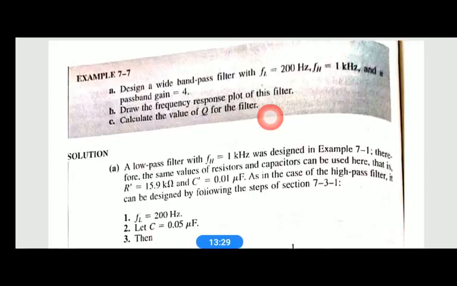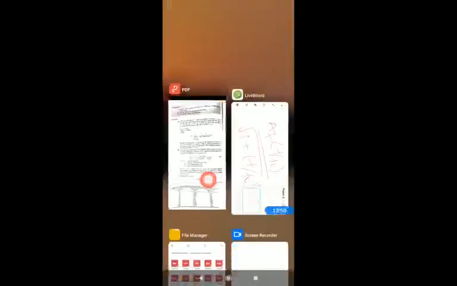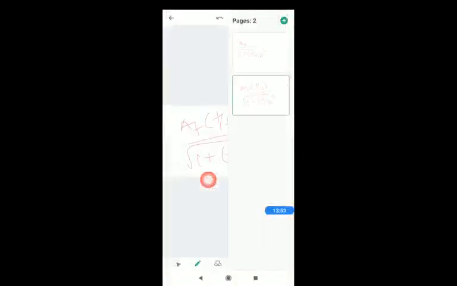So what we have to do here: first we are designing the high pass filter, then we are going to design a low pass filter. To design a high pass filter, what we have to do first, we'll go for here.